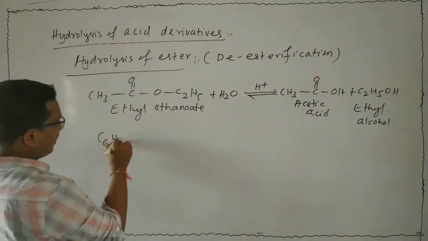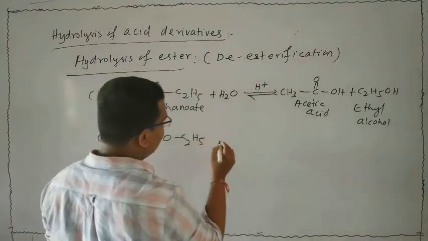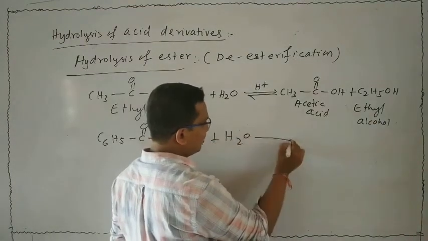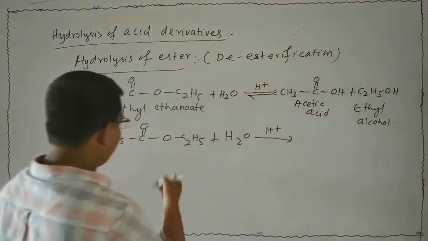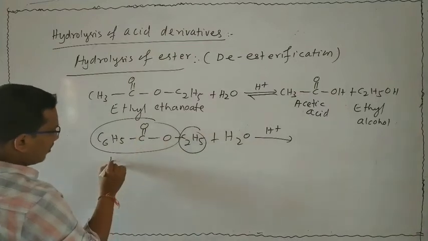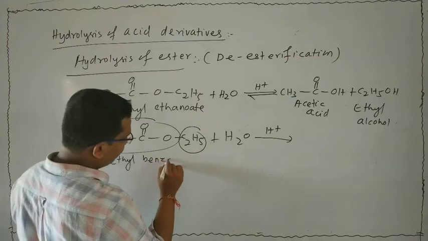Suppose C6H5-C(=O)-OC2H5 is present. Now it is subjected to hydrolysis, acid hydrolysis, H plus. What is the name of this compound? This is ethyl, this is benzoate. The name of this compound is said to be ethyl benzoate.